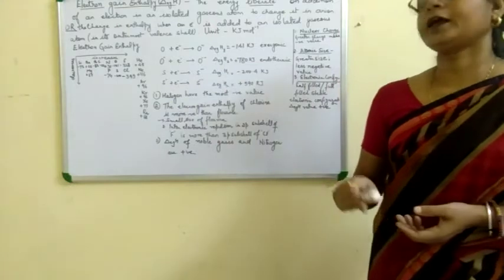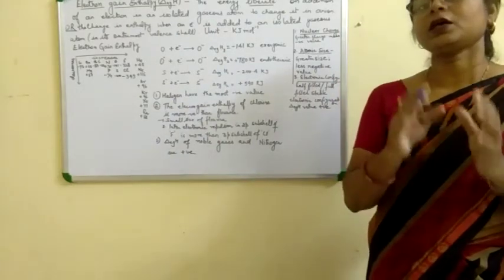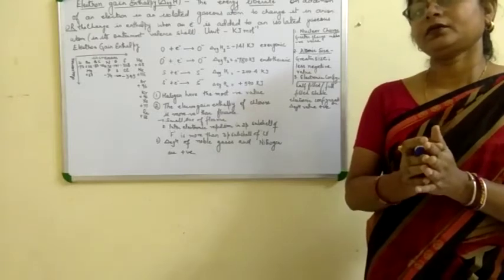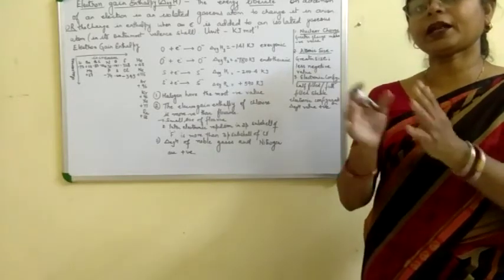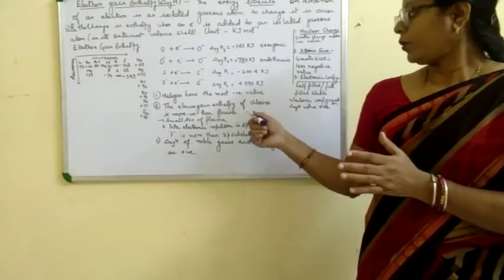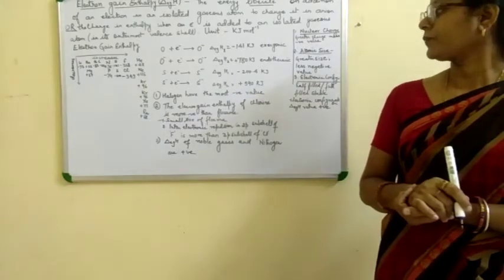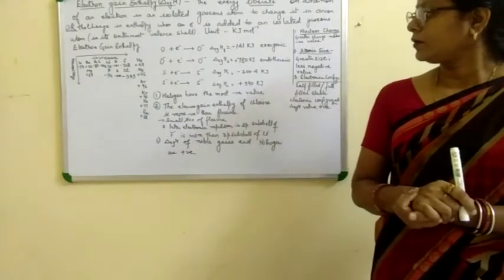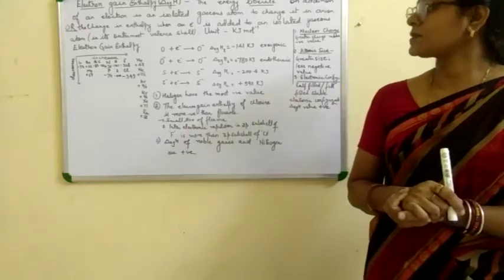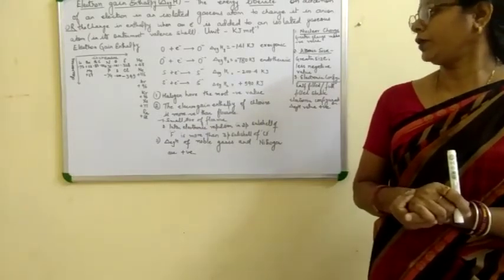The inter-electronic repulsion in the 2p orbital, because it is nearest to the nucleus, is more than in the 3p orbital. That's why chlorine has more electron gain enthalpy than fluorine.